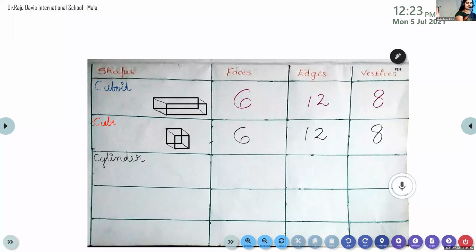Completed. Write the heading. You can write it in a corner so that you will get enough space to write.